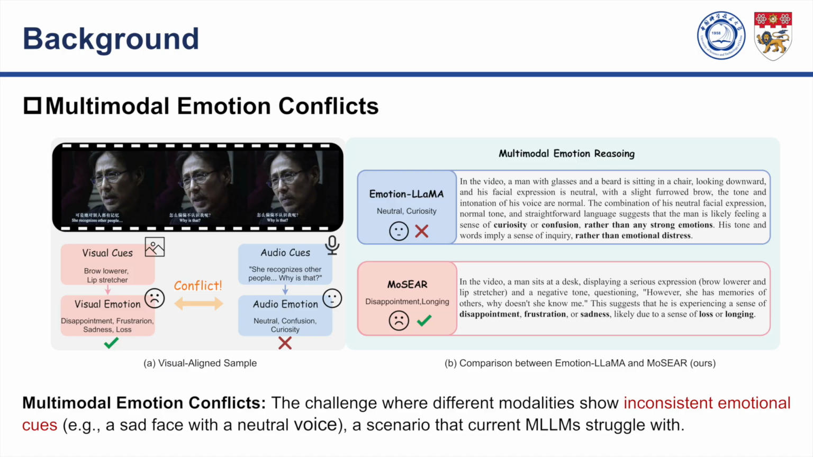This brings us to a key challenge we call multimodal emotion conflicts. These are common situations where emotional cues from different modalities are inconsistent. For example, as you can see on the slide, a person might show disappointment or sadness in their facial expression, while deliberately maintaining a calm, neutral tone of voice. Humans do this all the time, perhaps due to social norms or attempts to regulate their emotions.